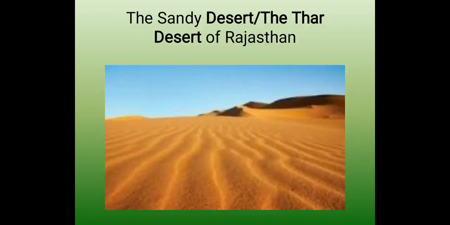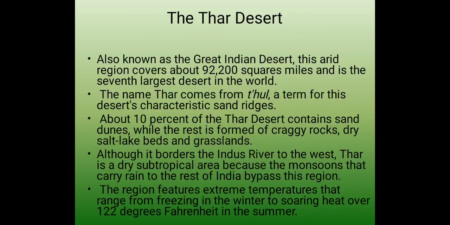Now we will talk about another desert which is there in India, that is the sandy desert, the Thar Desert of Rajasthan. The Thar Desert, also known as the Great Indian Desert, gets its name from Thul, a term for this desert's characteristic sand ridges.